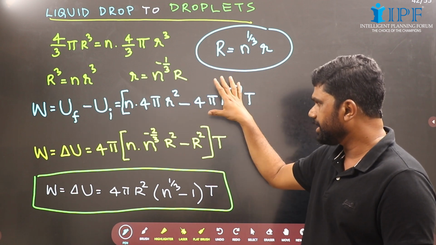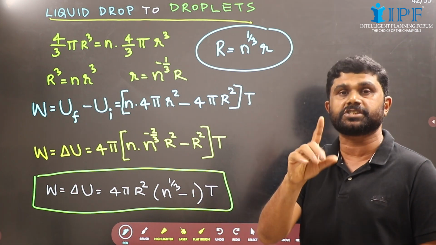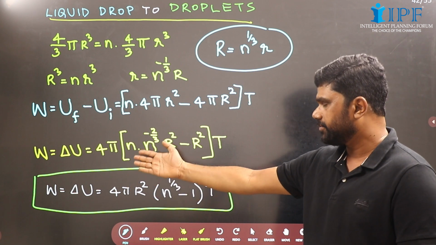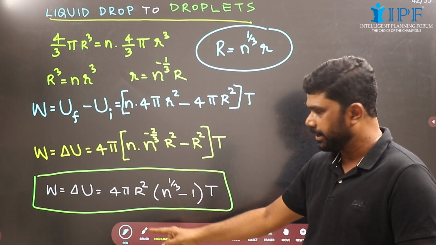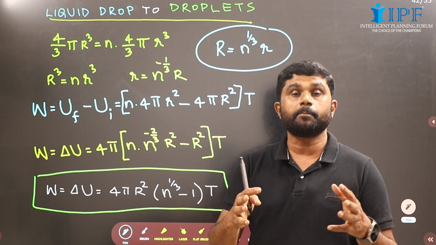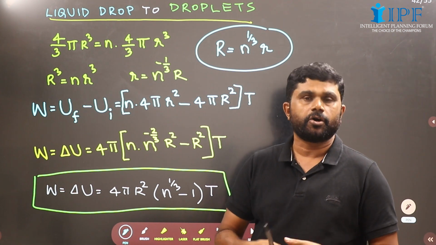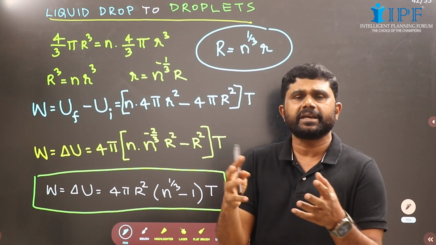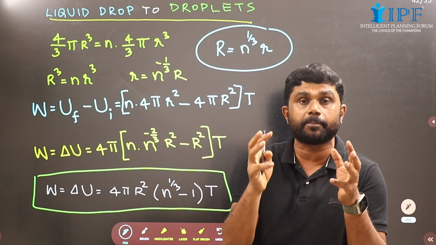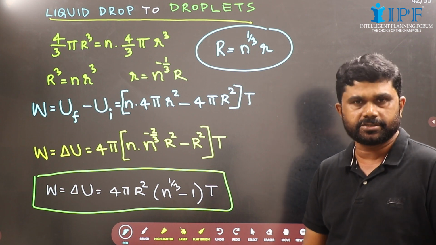This final area minus initial area will give you the change in area, into surface tension will give you the change in potential energy, and it is equal to work done. Now we have 4 pi capital R square into n raised to 1 by 3 minus 1 into T. This number of droplets usually will be 8 or 27 or 64, or say 1000. Usually that n will be a perfect cube, so that we can easily find this n raised to 1 by 3.